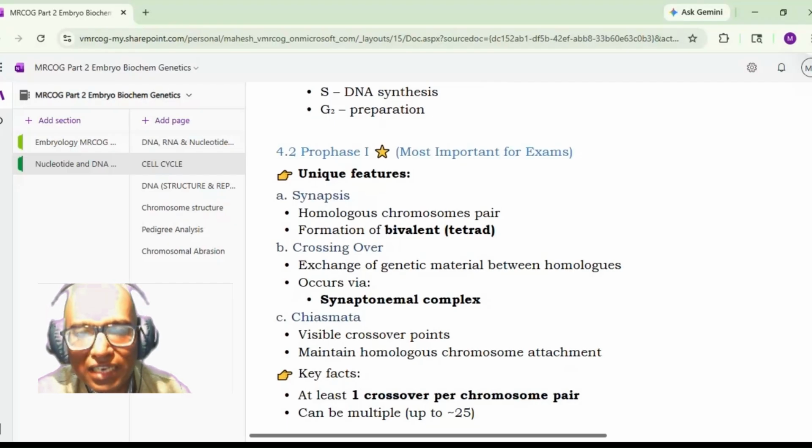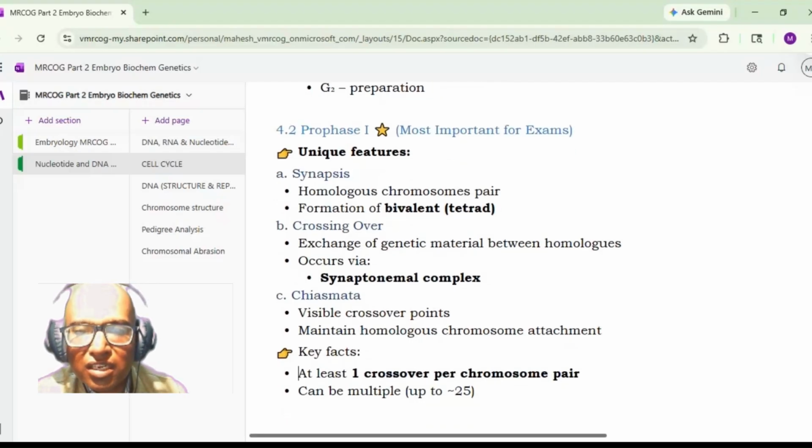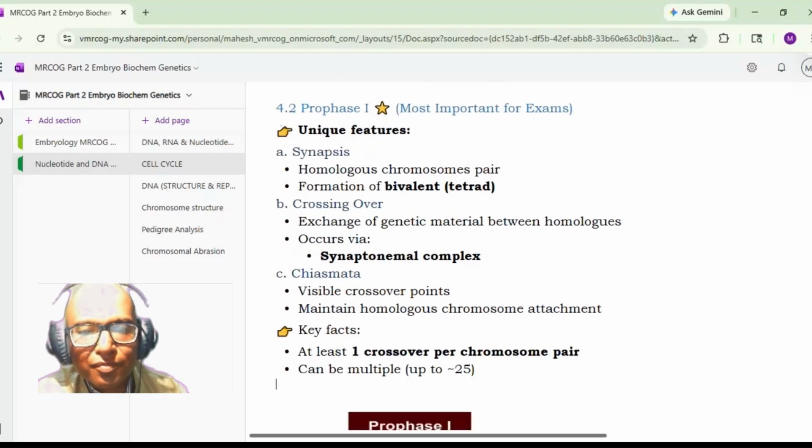So first is synapsis, where the homologous chromosomes will pair with each other. There is a formation of the bivalent leading to the tetrad formation. Then there is crossing over, that is the exchange of genetic material between the homologous chromosomes. It occurs via the synaptonemal complex. Then there is chiasmata formation, that is the visible crossover points. You should know what chiasmata are. These are the visible crossover points. Then it maintains the homologous chromosome attachment.